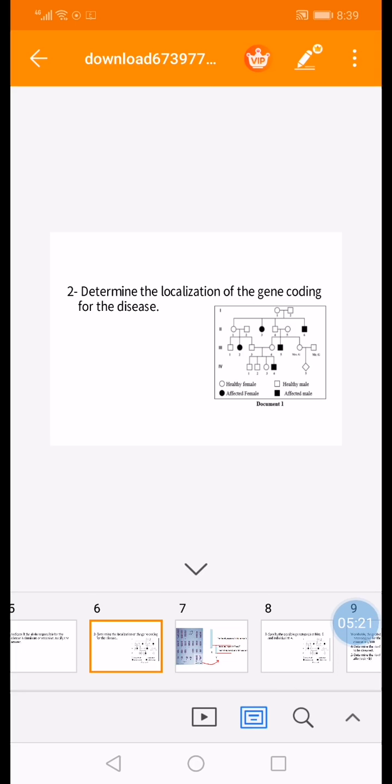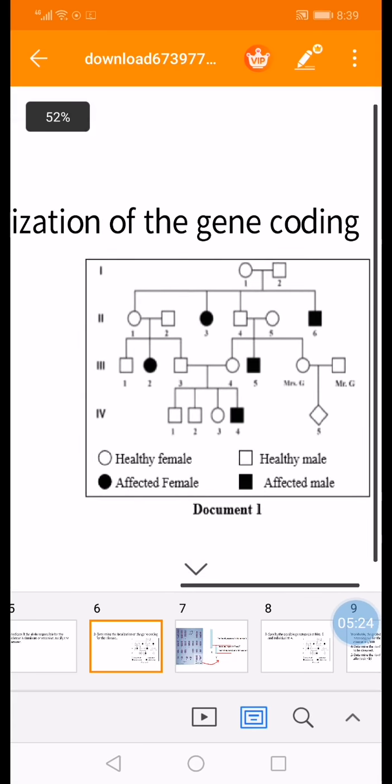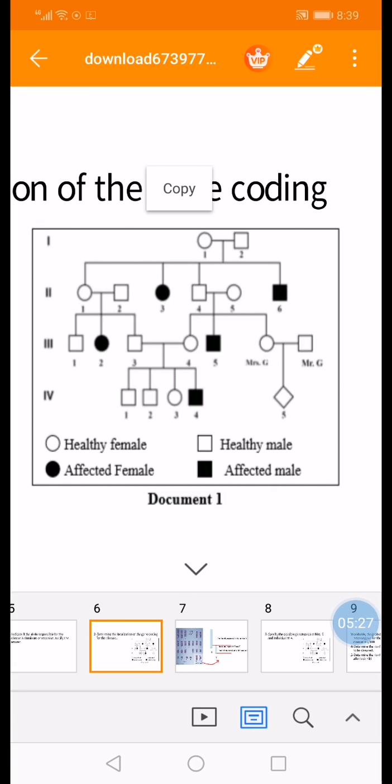To determine the localization, just in the case of recessive cases, look for the gender of affected members. So remember, just in the case of recessive cases. Here, when I look at the gender of affected members, I can see that males and females are both affected by galactosemia. We have 2 females that are diseased, which are colored by black. We have 3 males that are affected by galactosemia and also colored by black. So also this is a hint that the gene is found on an autosome.